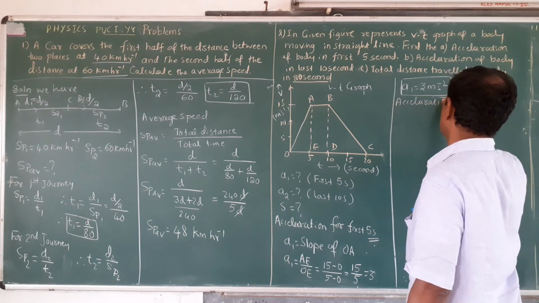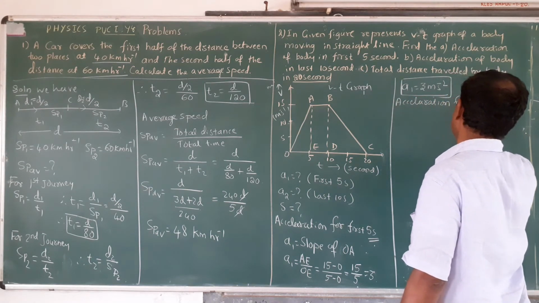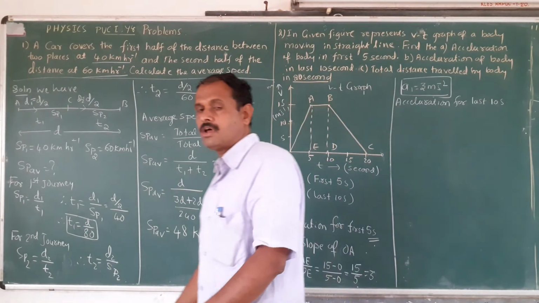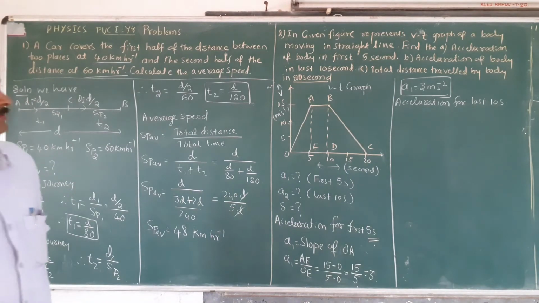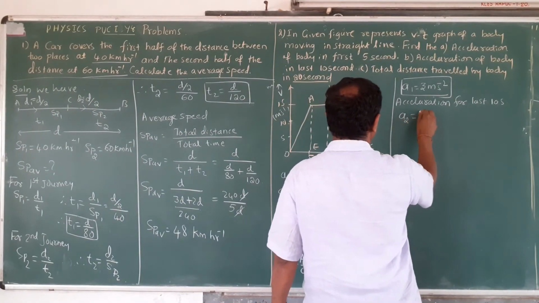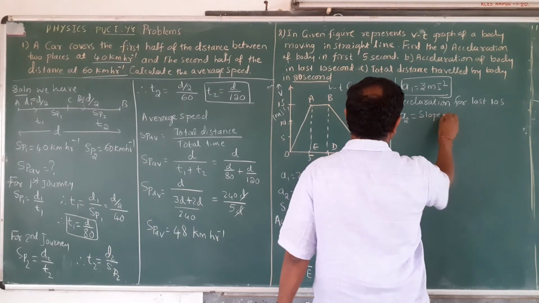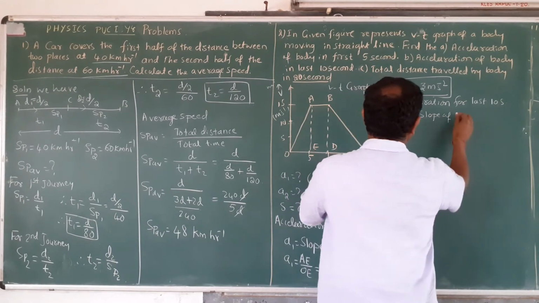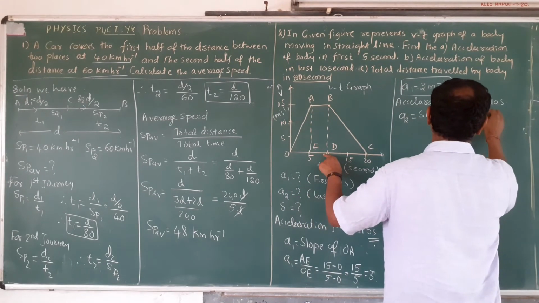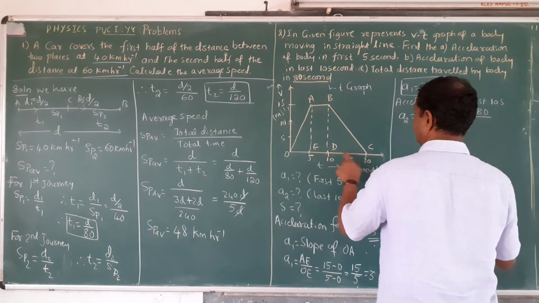Acceleration for the last 10 seconds. What do you write here? That is, A2 is equal to the slope of BC, that is BD divided by BC or CD.